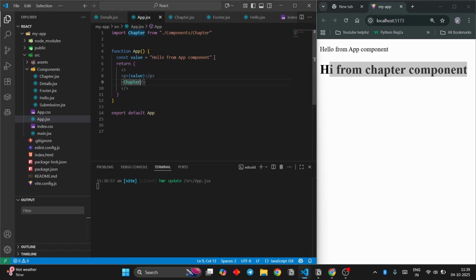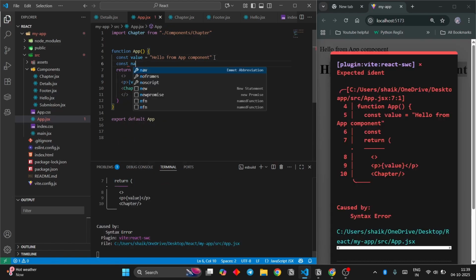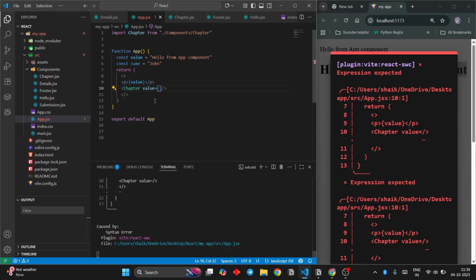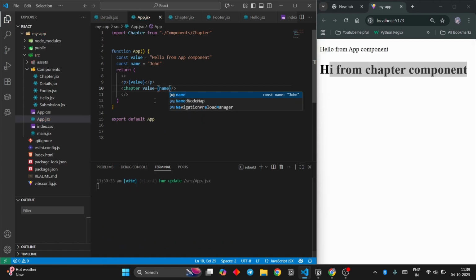Now I want to pass a name to this. Let's say const name, let's give John. To pass a prop, what you have to do is put a space here and then say value is equal to. I mean, it can be anything. I'm just gonna write value here. Value, I'm gonna say name. Okay. Anything happened? Nothing happened.